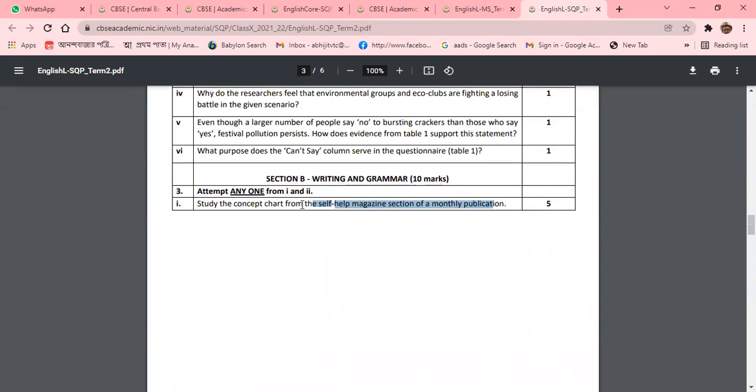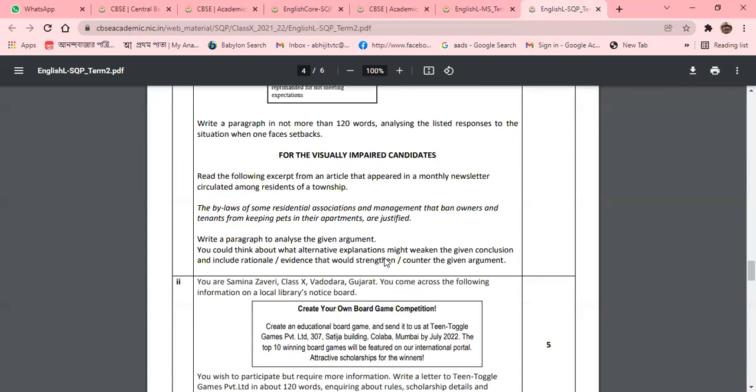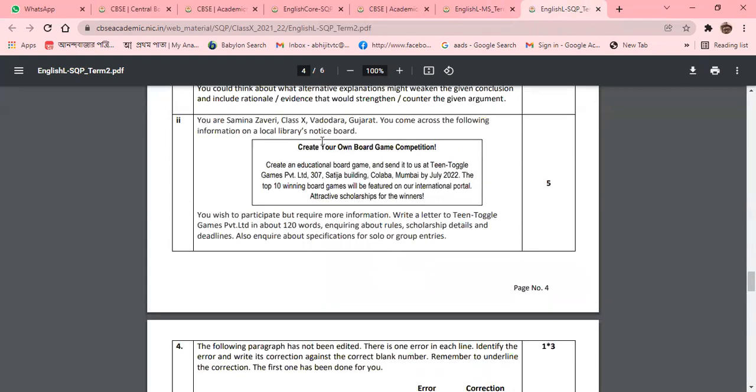You can attempt anyone from question number 1, Roman 1 or Roman 2. Here you can see that you are Samina Zaveri.